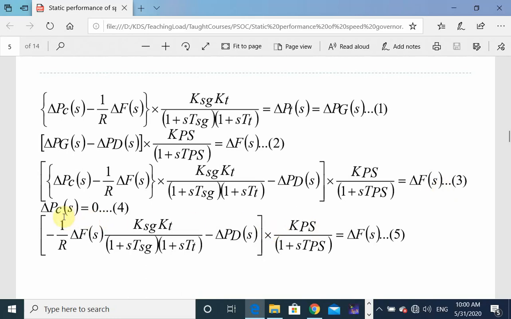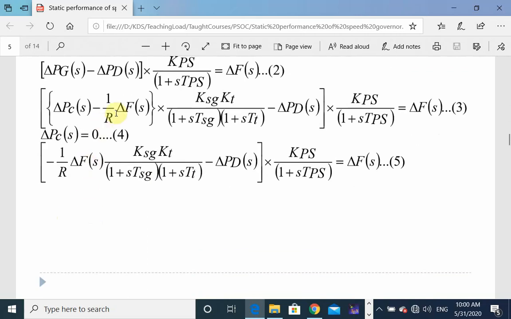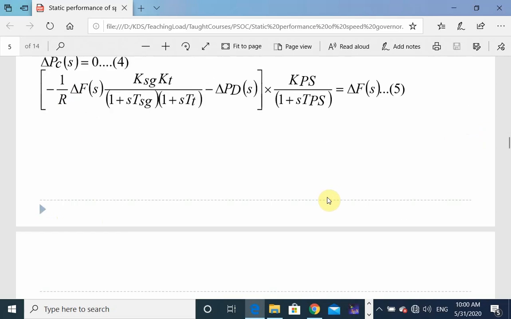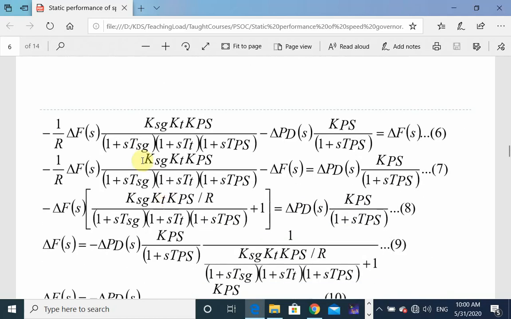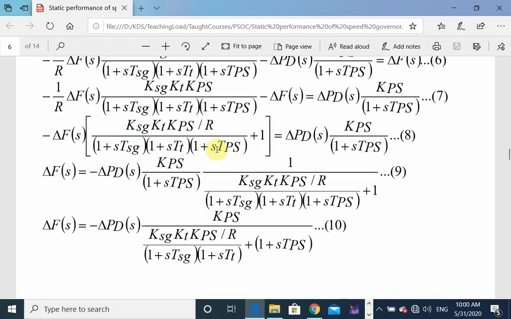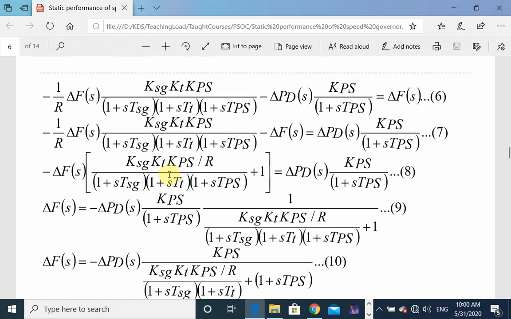Here I will put delta PCS equal to 0 because of the free governor operation, and this equation number 3 will be modified as follows. Now I will expand, open up this bracket, and take delta Fs on one side. After these modifications in the equations, I will obtain the value of delta Fs.